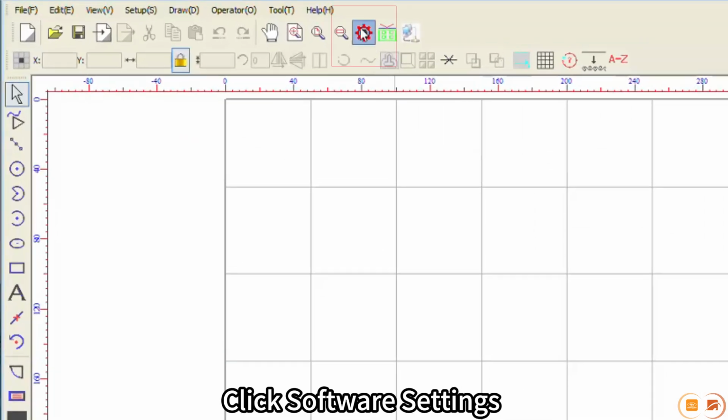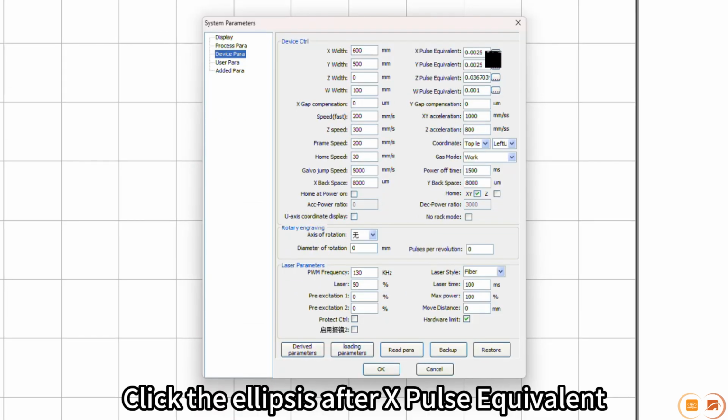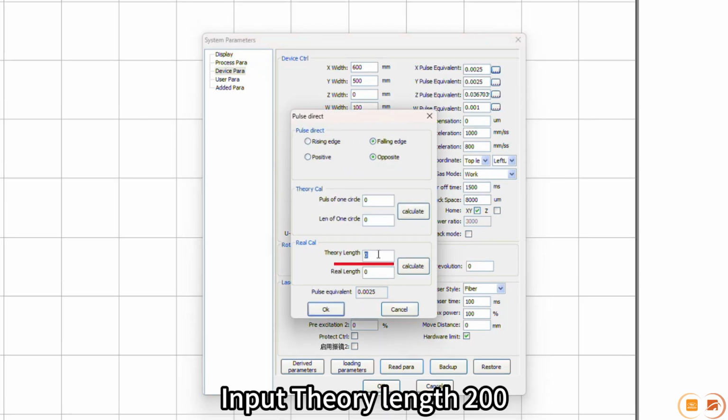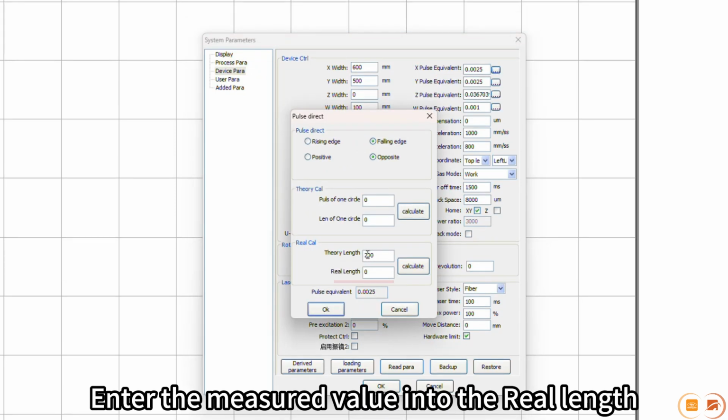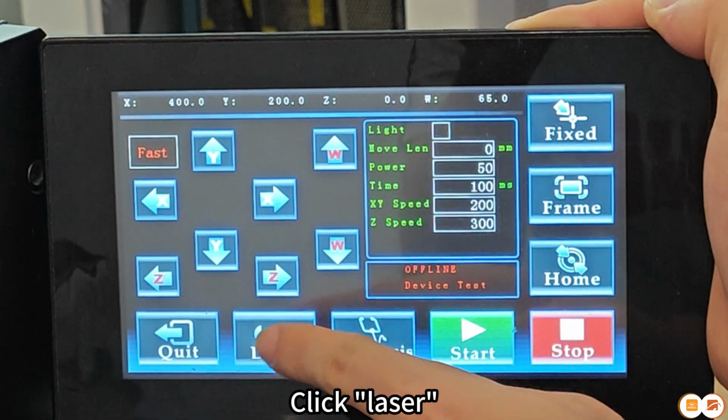Click Software Settings. Click Device Para. Click the ellipses after X pulse equivalent. Input theoretical length 200. Enter the measured value into the real length. Click Calculate. Click OK. Click Laser.